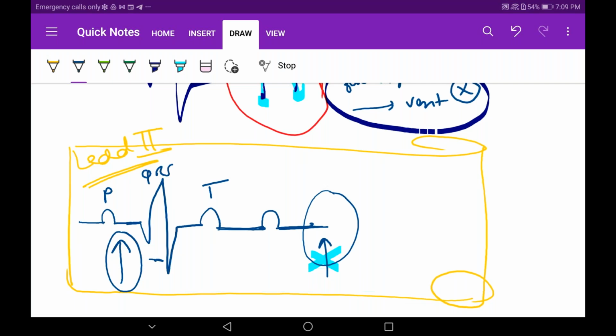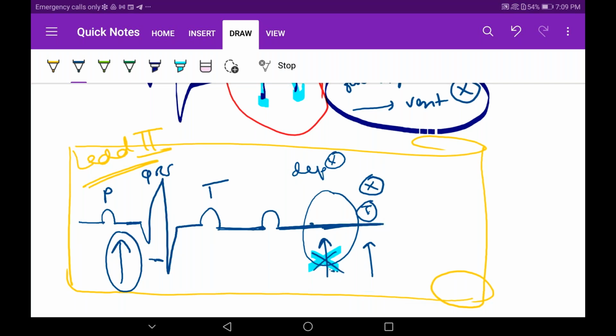If the ventricle does not depolarize, there will be no electrical activity for repolarization also. So no T wave also. This is for the depolarization, QRS, which is not happening because the impulse has not reached here. In the T wave also, repolarization is not happening because there was no depolarization.